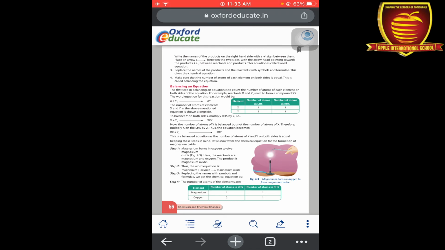Here you can see that in this equation there are two elements, x and y2. These two elements combine together, and for the combination there is a plus sign. After combining they form a new product, that is xy. So xy is the product, whereas x plus y2 is the reactants.